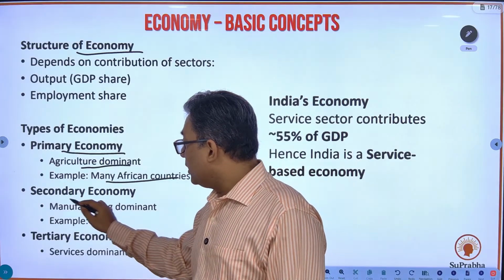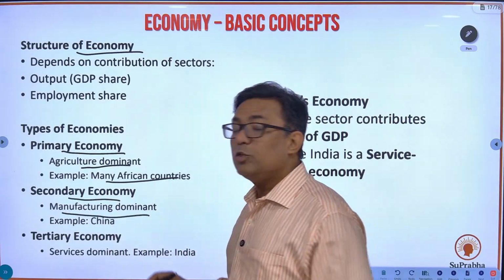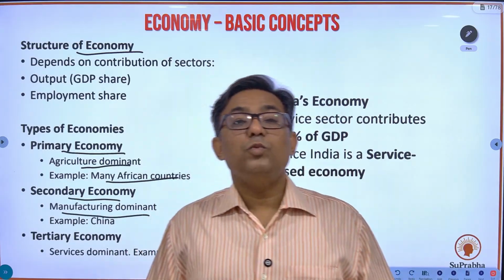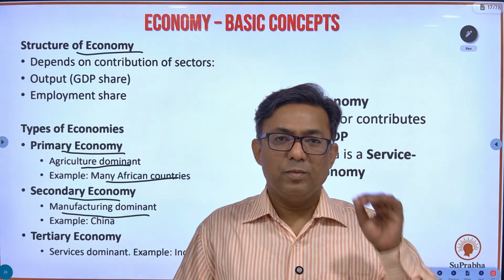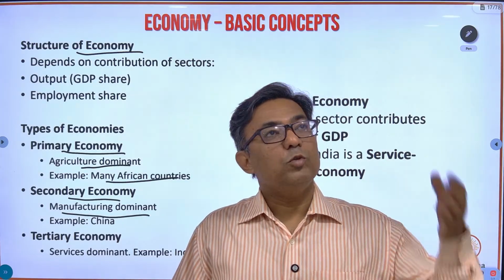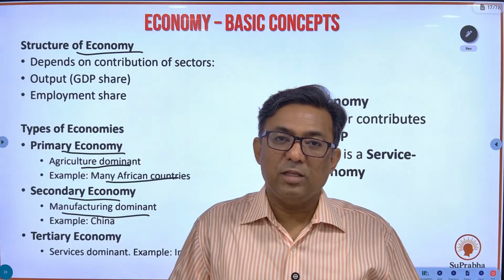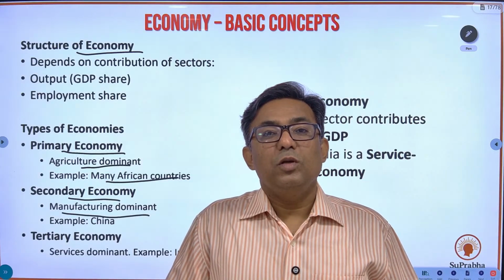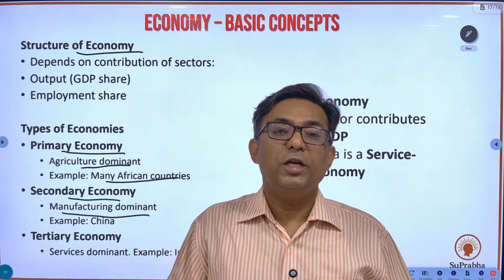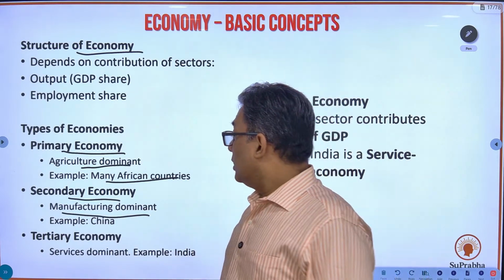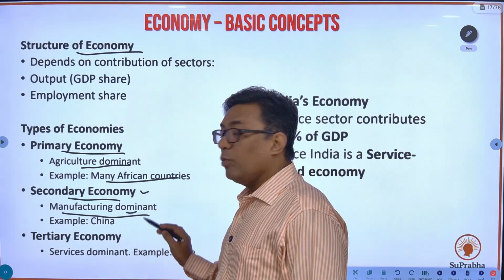Then a secondary economy will be based on manufacturing, where the manufacturing sector is very dominant. Example, China's manufacturing everyone knows. They manufacture everything from a pin to a plane. So China has a dominant manufacturing sector, and the Chinese economy would be known as a secondary economy or the manufacturing dominant economy.